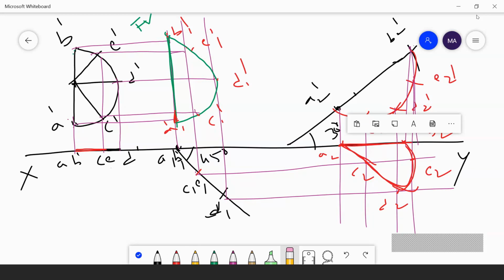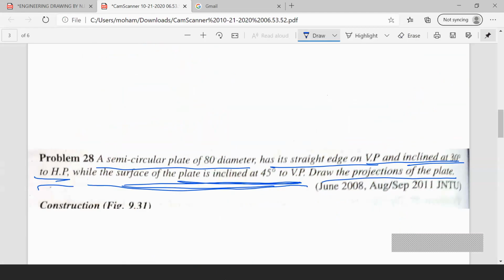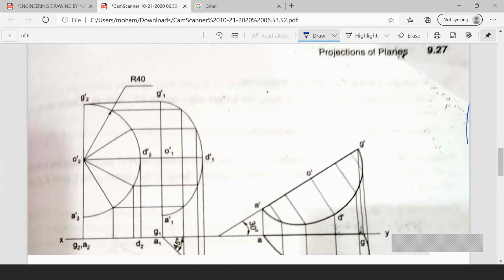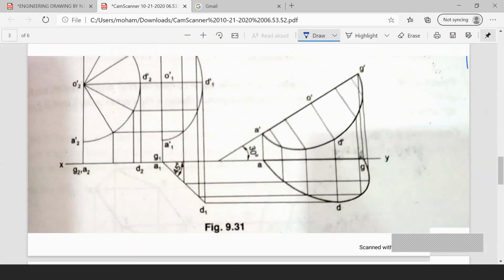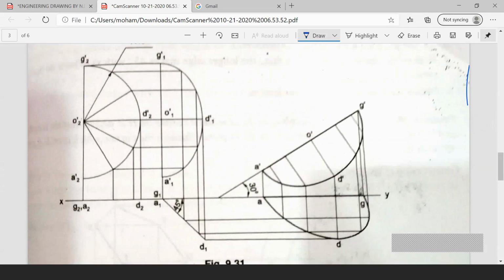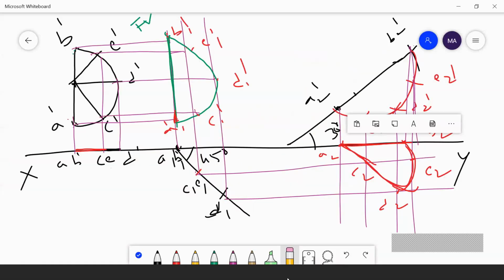Understand? Is it clear? If you see here, you'll get a final top view like this. When you draw with the dimensions, the final top view will be like this. Now, is it clear? It's the same as a set square. Whatever you have drawn in the set square, the same procedure applies for drawing here.